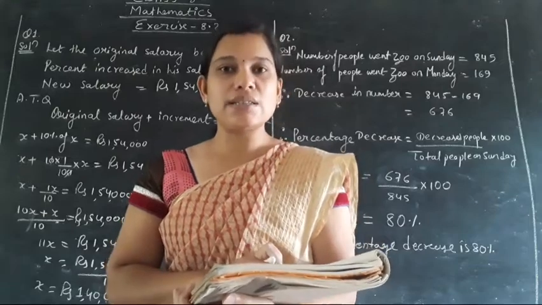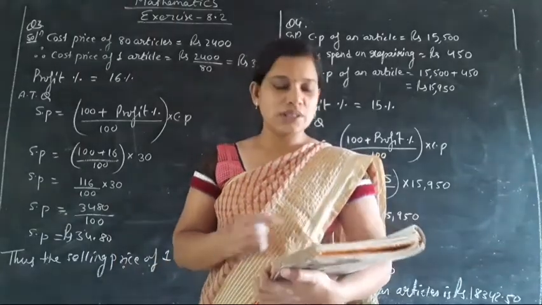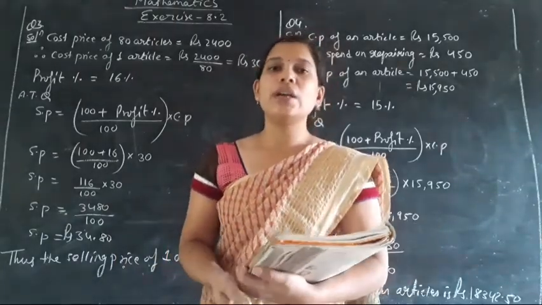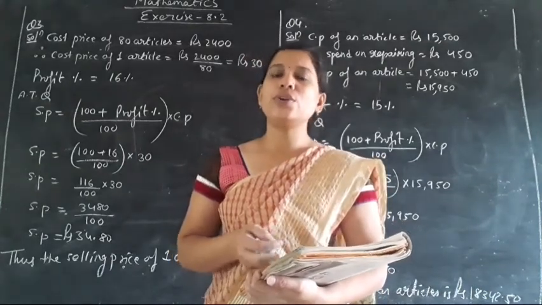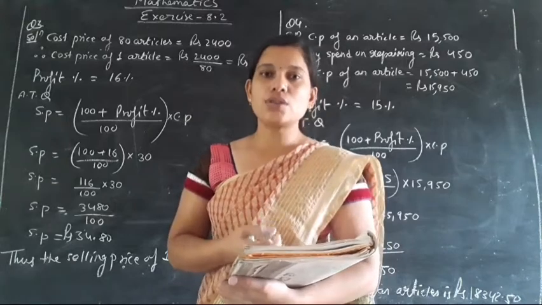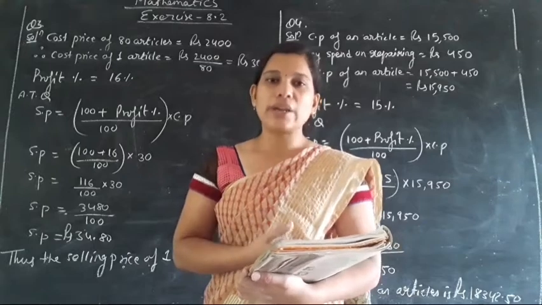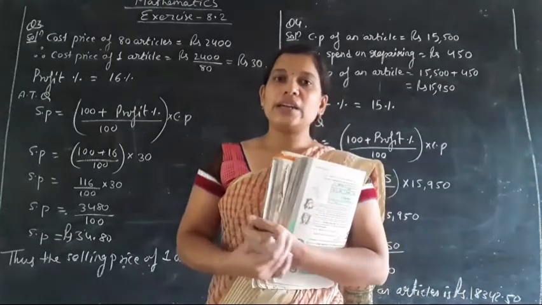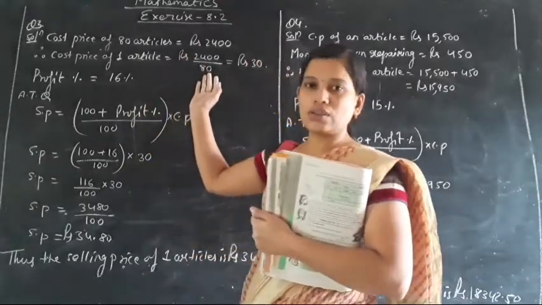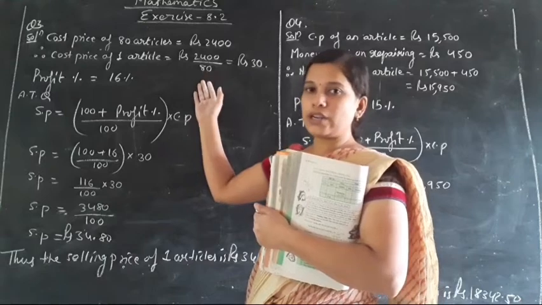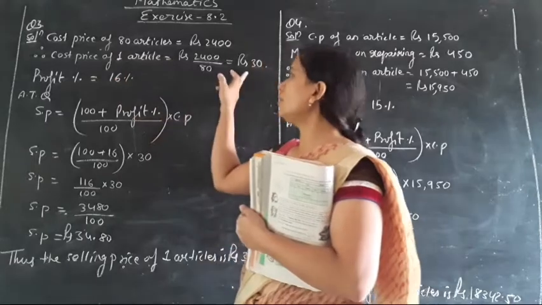So what is selling price equal to, that formula I had already given. So as I told you, question number 3 we are going to solve. So for 80 articles, rupees 2,400 is given. So in order to find the cost of one article, what are we going to do? We are going to divide the total cost by 80, है ना? If the cost of 80 articles is rupees 2,400, then how much will be the cost of one article? That 2,400 will be divided by 80, you will get the required answer as 30. That means the cost price of one article will be equal to 30.